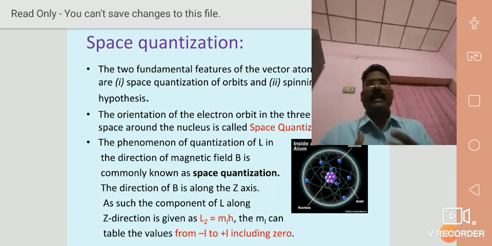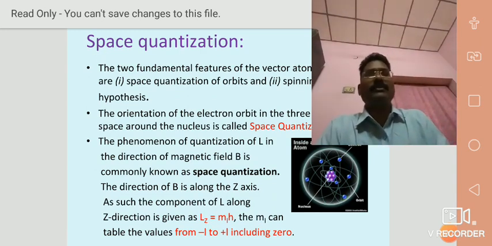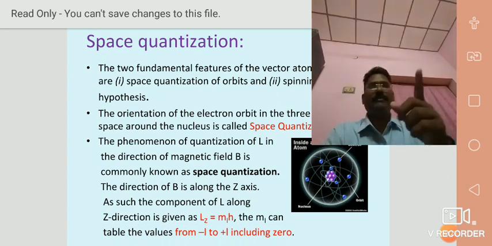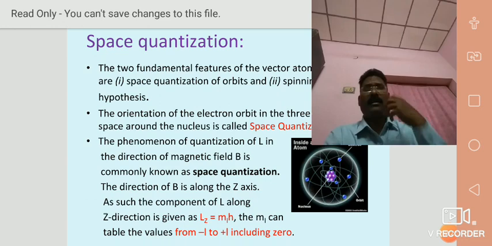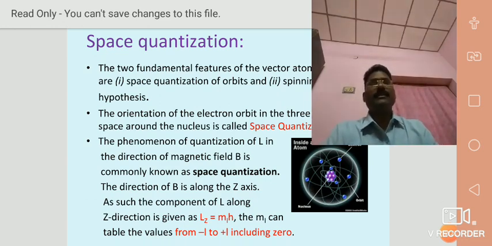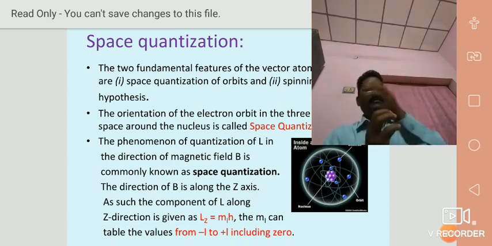Here m_l can have the values from minus L to plus L. You may ask, sir, how the values can be taken from minus L to plus L including 0. It is very clear. Here the electron is revolving around the nucleus.